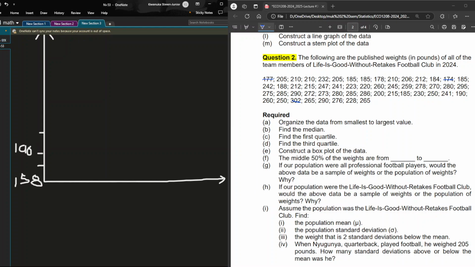Then when you add 16, then plus 16, 222, then plus 16, and then plus another 16, 254, then plus 16 up to the last one, and the last one is 302.